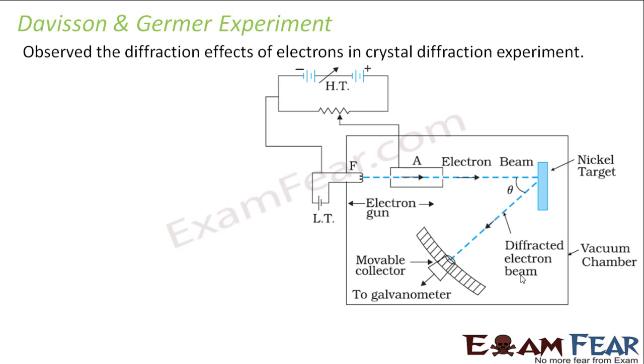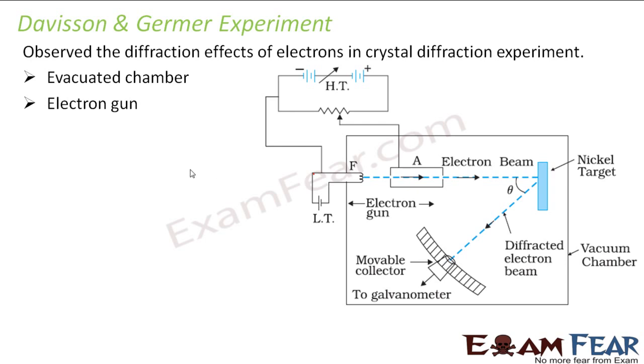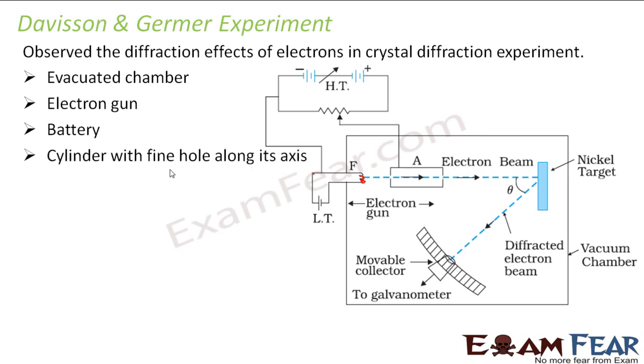Let us look at the experimental setup. The diagram looks a little complicated, but we will discuss it one by one. It consisted of an evacuated chamber. As you can see, this is the evacuated chamber. Inside this they had an electron gun. You can see this gun. From this, electrons were ejected. There was a battery, which is needed to maintain a potential difference.